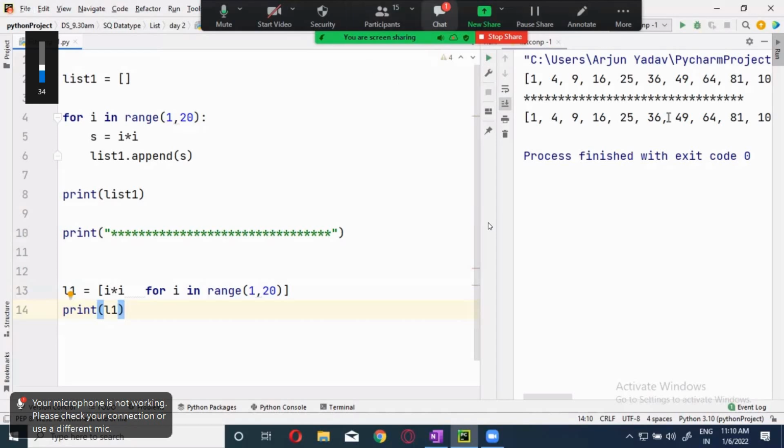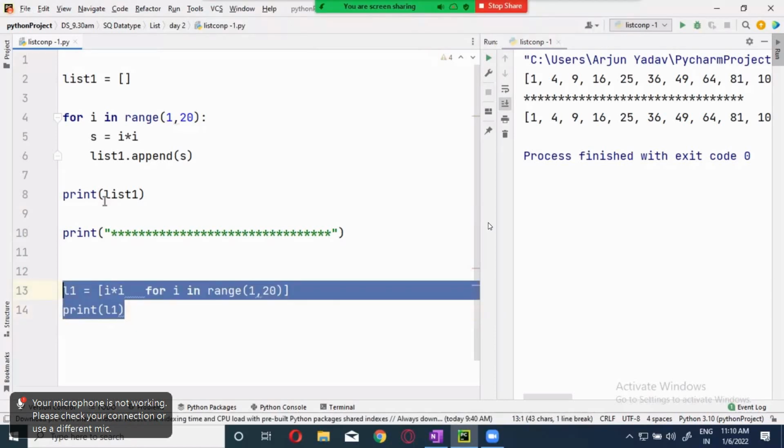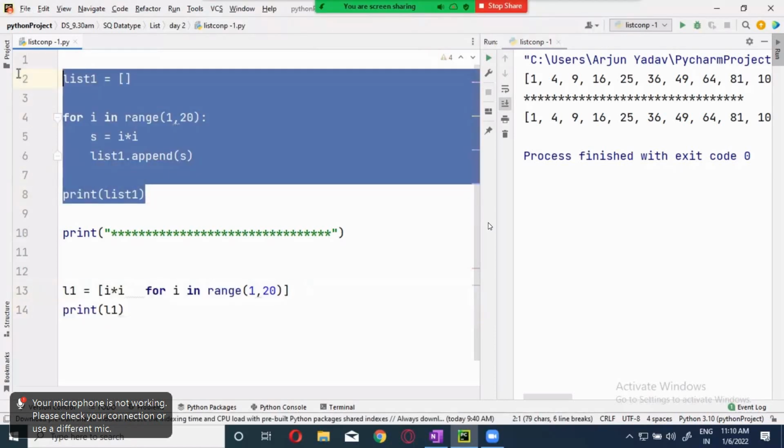Here it is only 1 line, or you can take it as 2 lines, whereas here we are doing it in 5 lines. With 5 lines, you are asking your interpreter to execute 5 lines. Definitely it is more compared to only 2 lines.